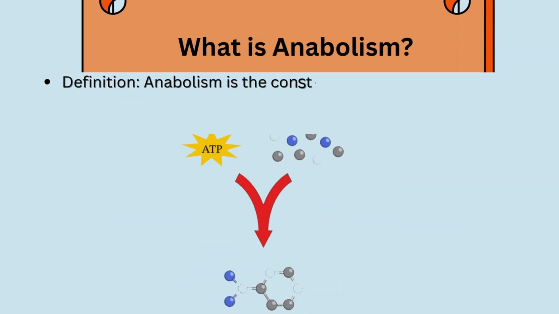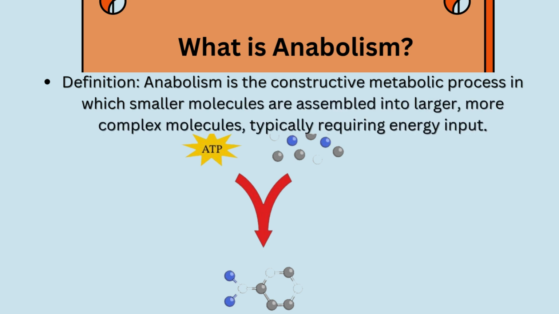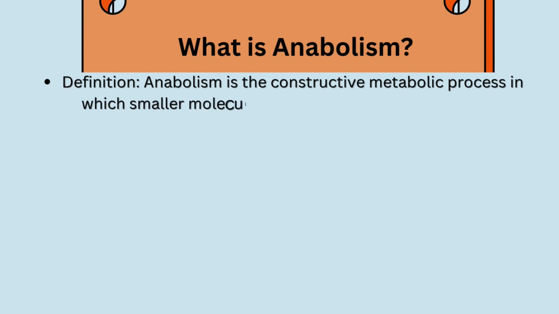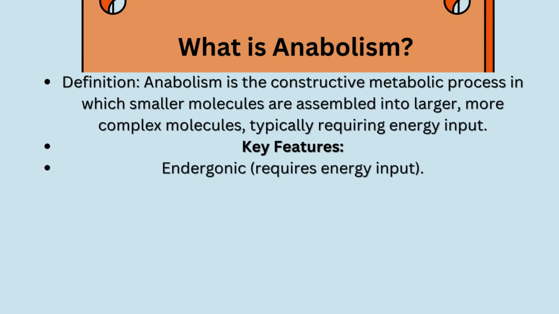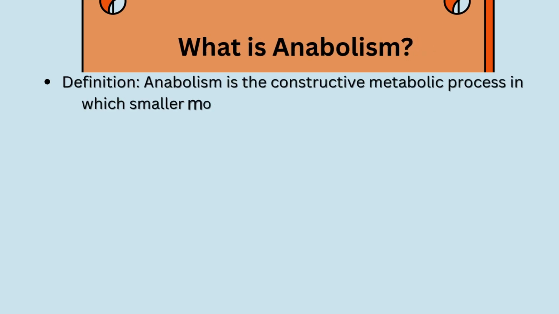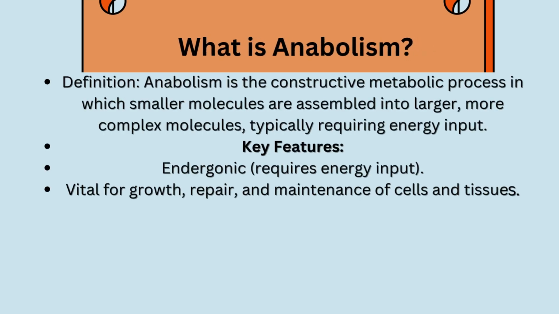Anabolism is the constructive metabolic process in which smaller molecules are assembled into larger, more complex molecules. They typically require energy. Anabolism is an endothermic process in which energy is absorbed. They are very important for the growth, repair, and maintenance of cells and tissues.